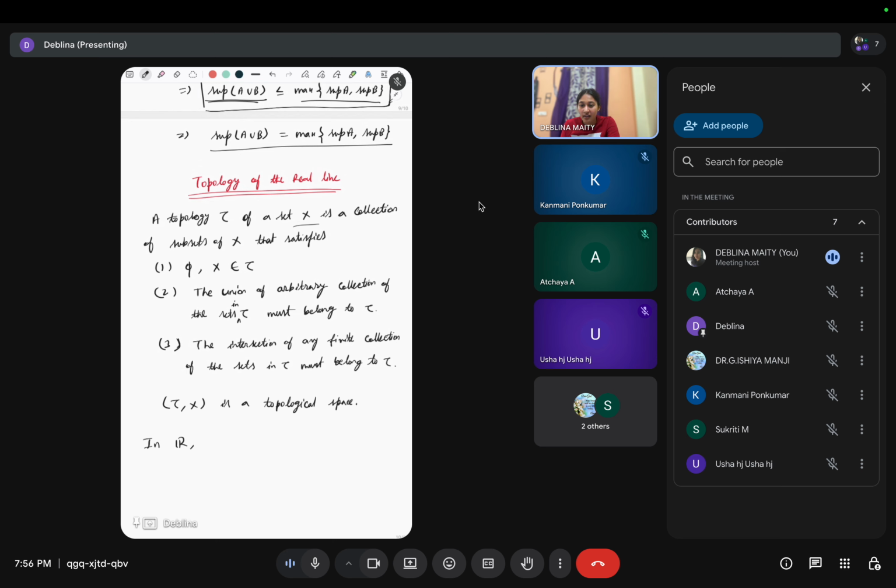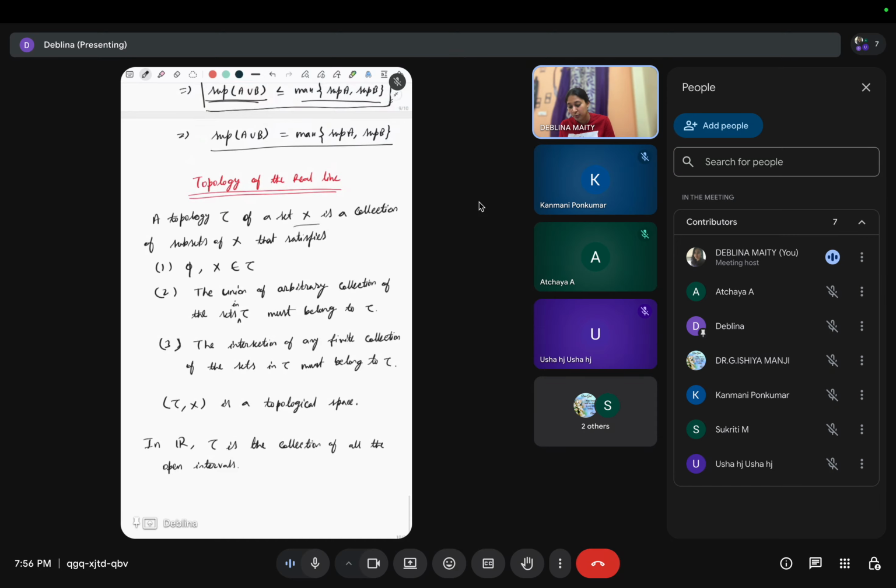So in R, tau is the collection of all the open intervals. Right? This we will see next.